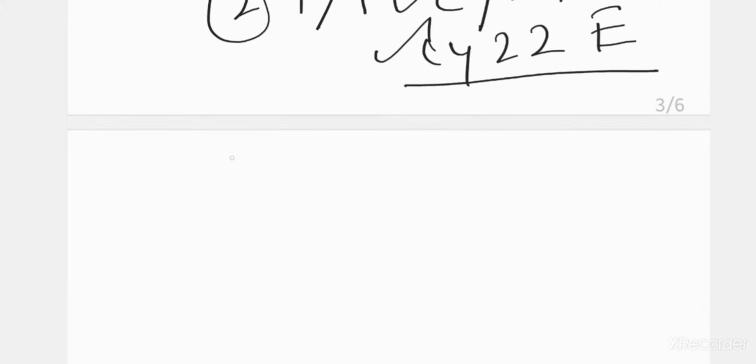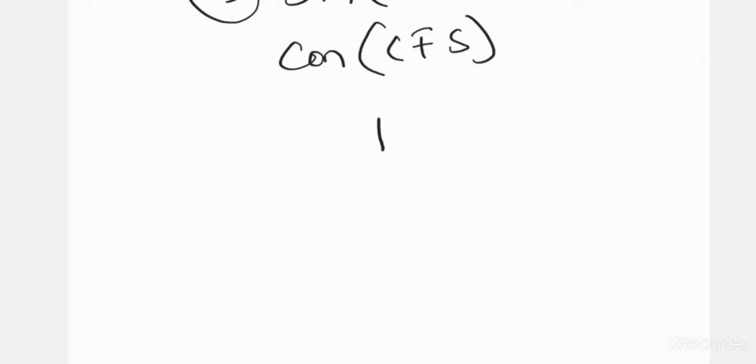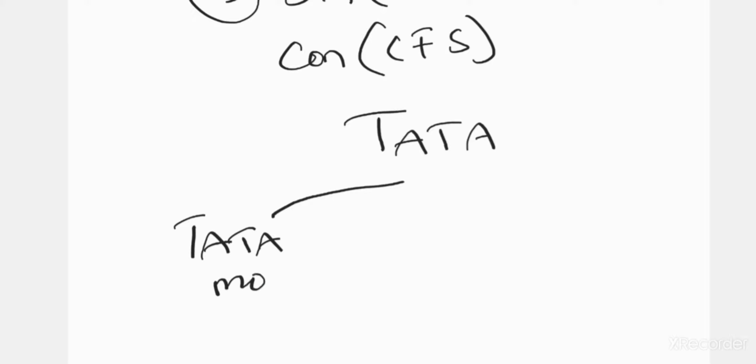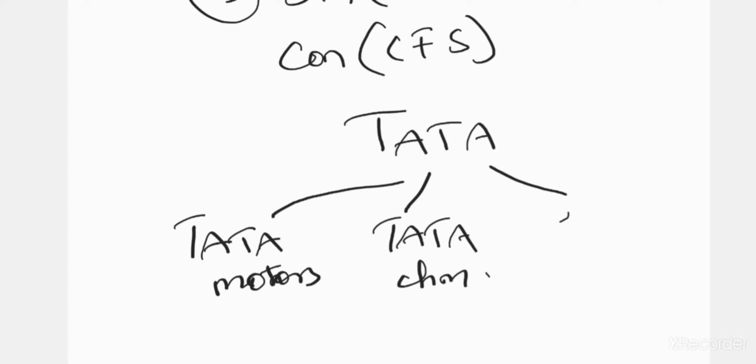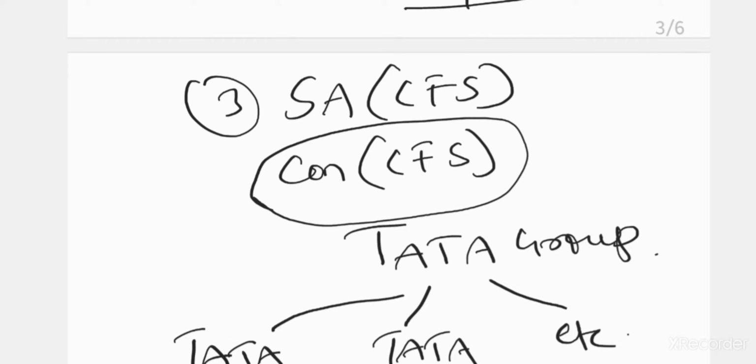Okay, then the third thing, make sure whether you are seeing a standalone cash flow statement or a consolidated cash flow statement. What is that? For example, if you take Tata as a company, it has Tata Motors, Tata Chemicals, and so on. There are many companies which are subsidiaries of Tata Group. So you should make sure whether you are seeing a group consolidated cash flow statement or a standalone cash flow statement.